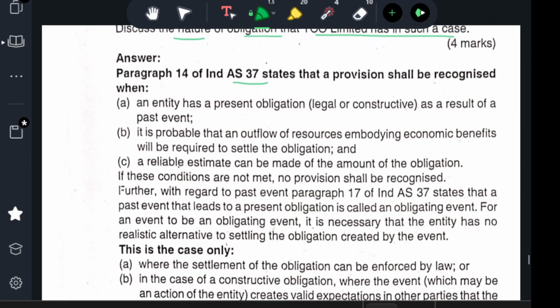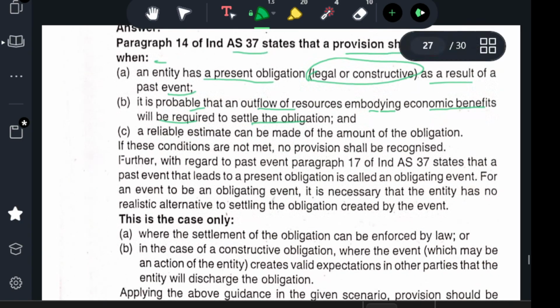So, as per Ind AS 37, a provision shall be recognized when an entity has a present obligation as a result of a past event, legal or constructive obligation. It is probable that an outflow of resources embodying economic benefit will be required to settle the obligation. Money should be spent to settle this obligation. A reliable, reasonable estimate can be made of the amount of the obligation.